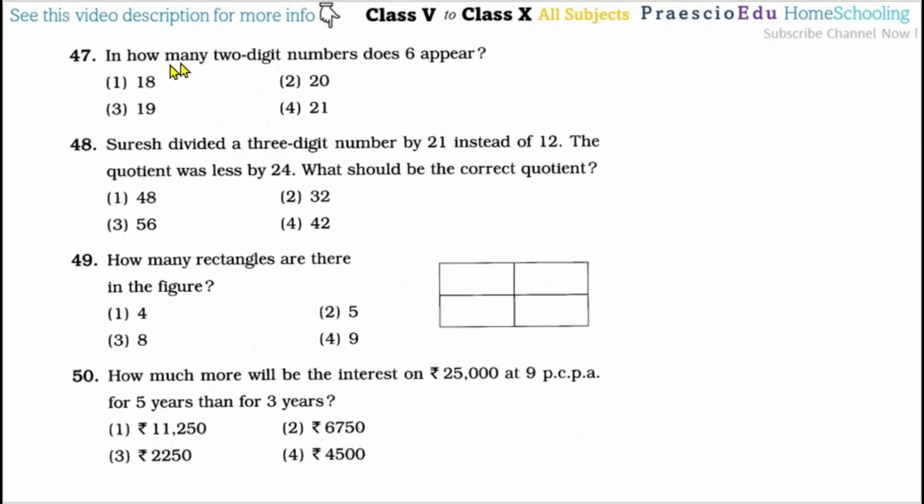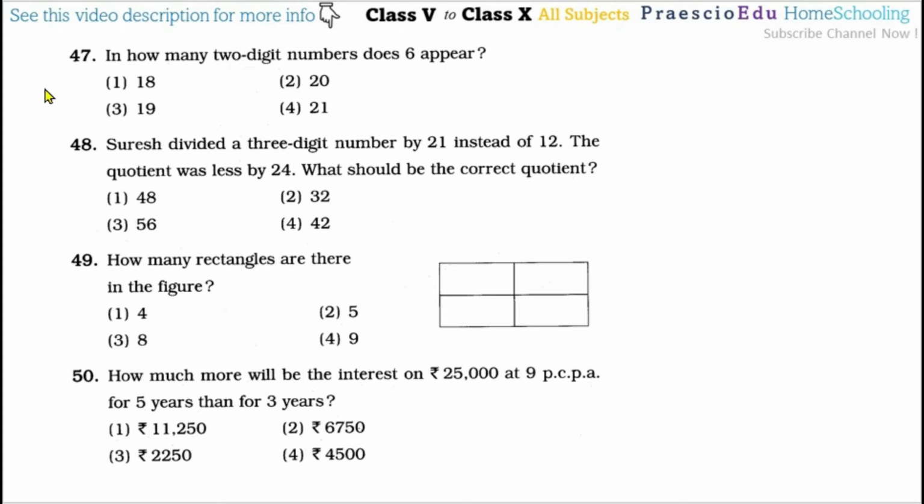Question number 47. In how many 2 digit numbers does 6 appear? So 2 digits maximum means the greatest number is 99. So we will divide it by 6. So divided by 6. 6 ones are 6, 3 balance 39. So 6 6s are 36, balance is 3. So means quotient is 16. So we can say in how many two digits? So that is 16.